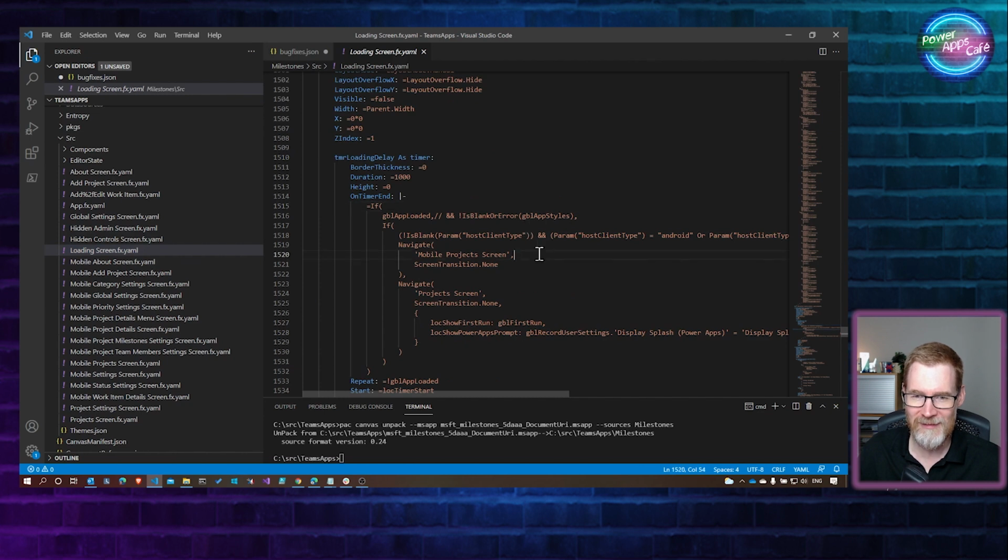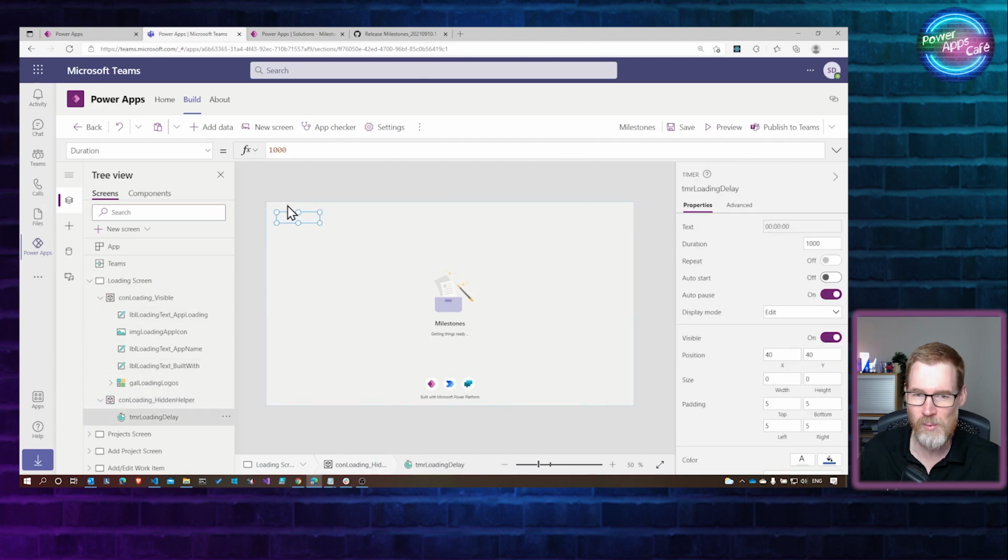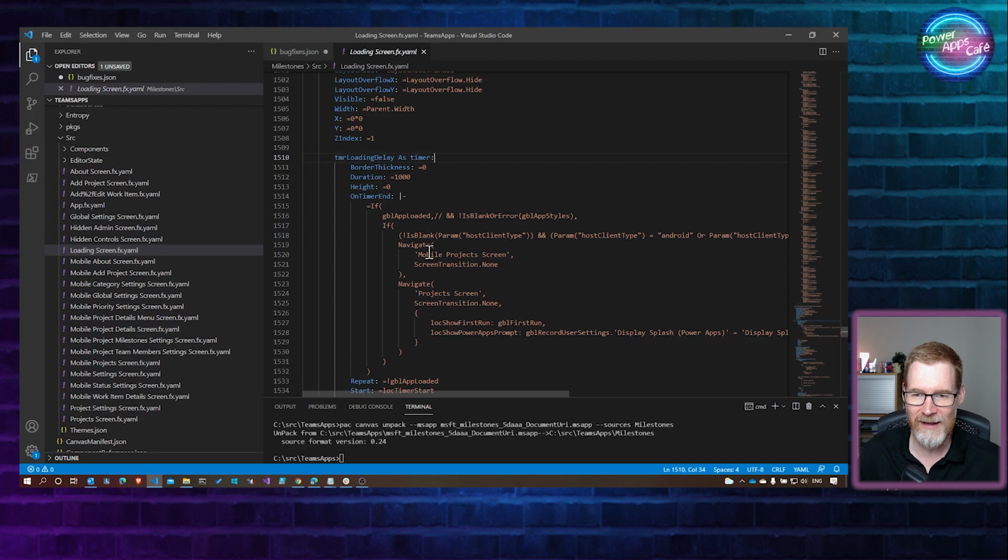One of the things is that there is a timer here. And if we go over into the loading screen, what we can see is that it's got a timer, which is like a loading delay, and it's a 1 second delay. So what it's obviously doing is ticking and saying, okay, has the app loaded or not? Because there are obviously some other things happening in the app start that will set this app loaded.